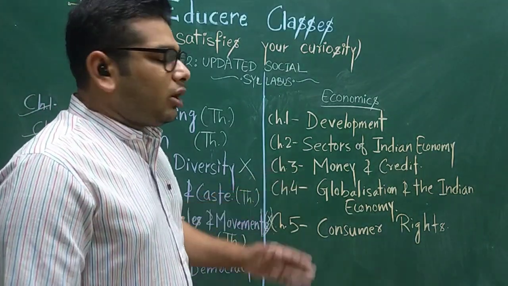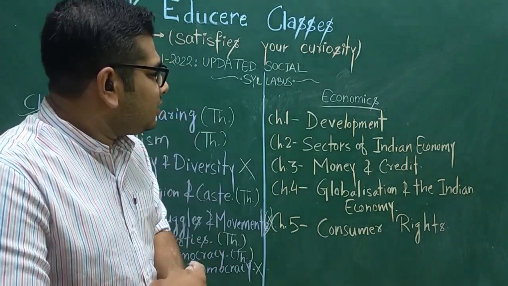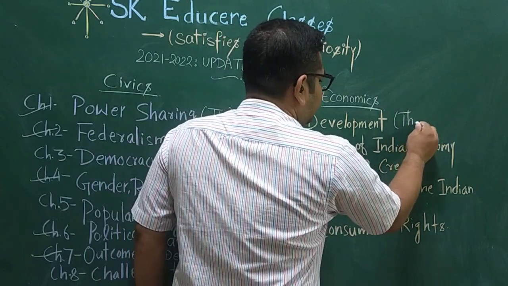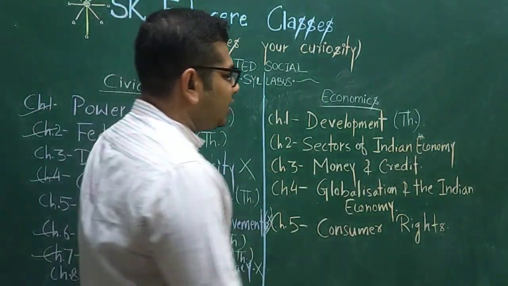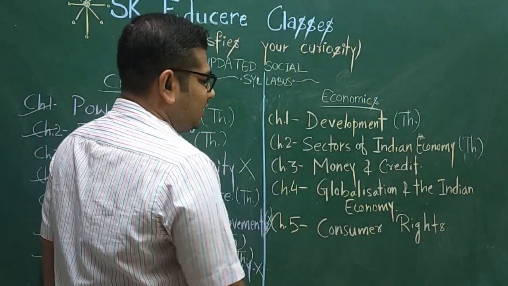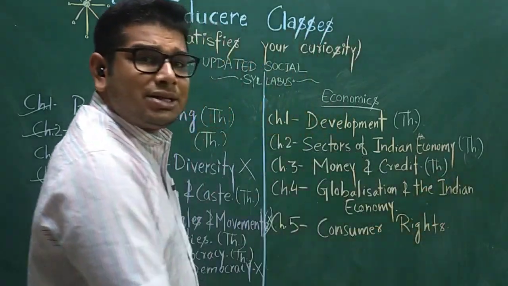Now coming to economics. In economics we have total 5 chapters. Chapter 1, development, the theory questions will come in the board examination. Chapter 2, sectors of Indian economy, is also in the syllabus. Chapter 3, money and credit, is also in your syllabus.